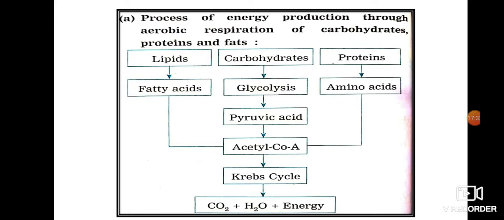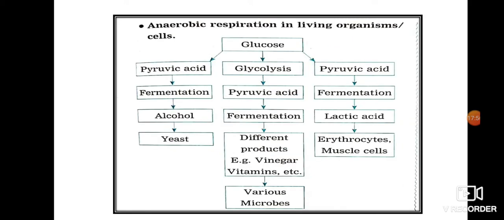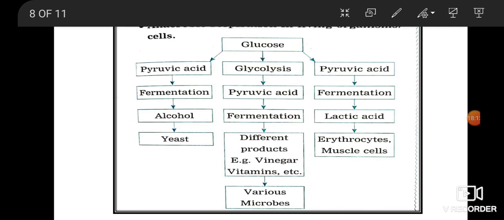Now this was in the presence of oxygen. Now let us look at energy production in microorganisms through anaerobic respiration. There are certain organisms which live in the absence of oxygen, so their energy has to be produced in the absence of oxygen. Some bacteria and lower organisms do not live in the presence of oxygen, but they perform anaerobic respiration for energy production. Anaerobic respiration has 2 steps: one is glycolysis and the other is fermentation.